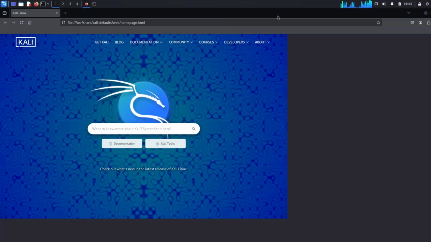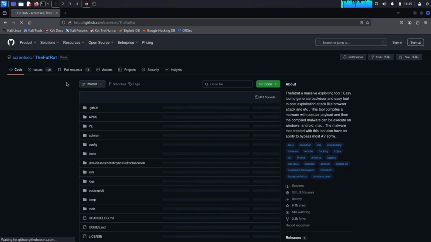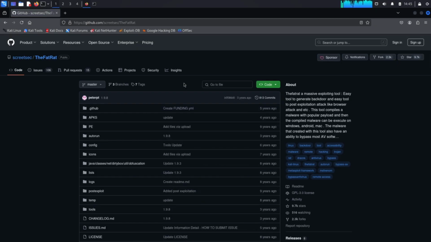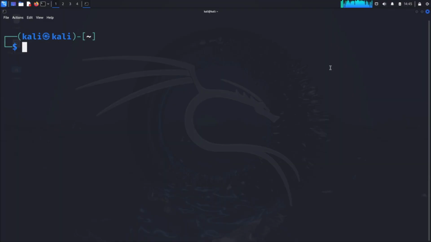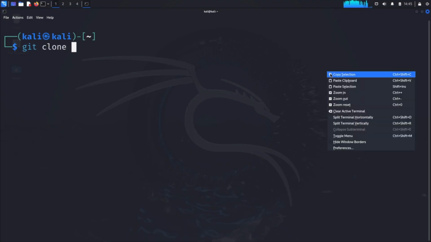Now for the TheFatRat installation. Open your browser and search for TheFatRat GitHub. Click the first result from the screetsec repository. This is the official repository, ensuring we're getting the legitimate tool. Copy the repository link from either the address bar or by clicking the code button. Back in our terminal, let's clone this repository. Type git clone and paste the URL we just copied.